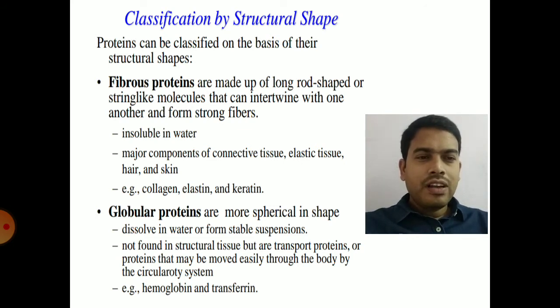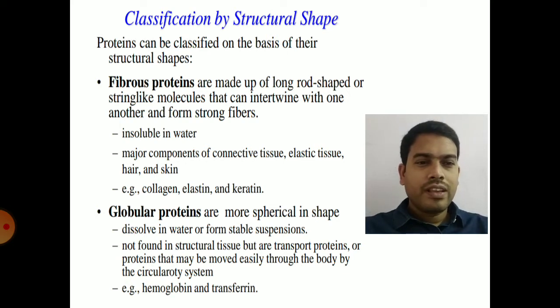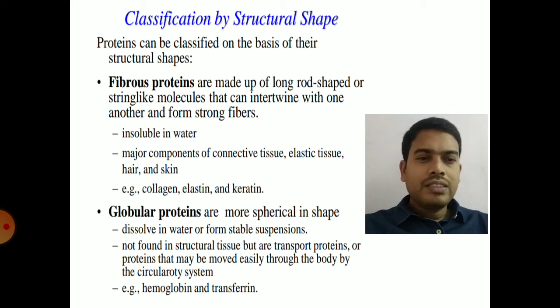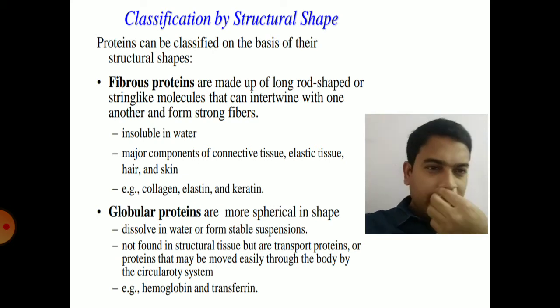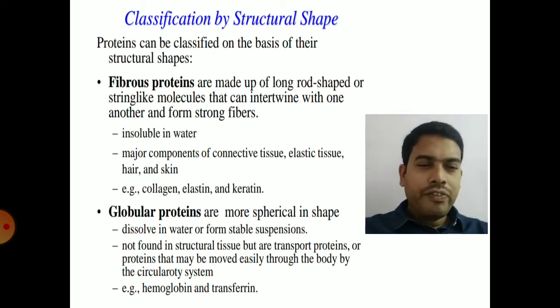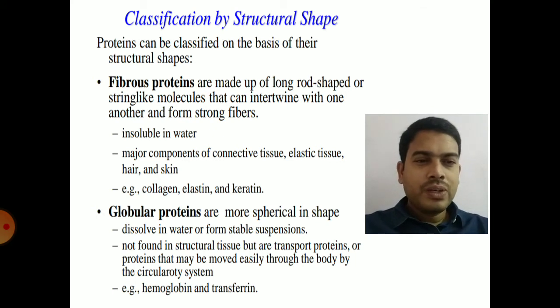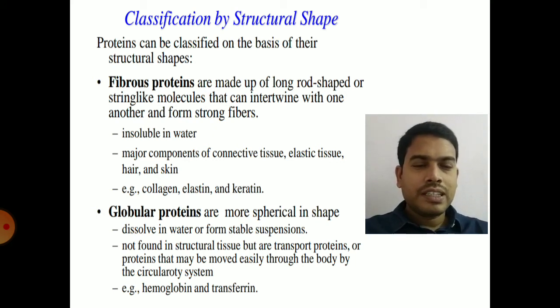So when will we call a structure a protein or a peptide? If the amino acid composition in a structure is less than 50, then it is called a peptide. If the amino acid composition in a structure is more than 50, then it is called a protein. So a peptide contains less than 50 amino acids in the structure, whereas proteins contain more than 50 amino acids in the structure.